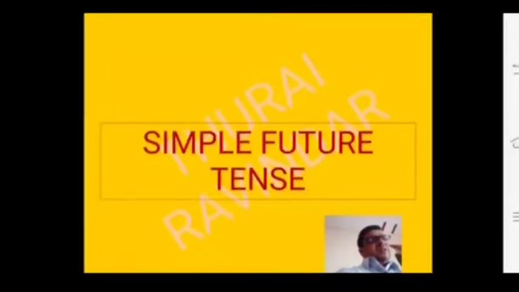He, she, it, you, they, and names plus will plus verb 1 plus object. Right. Dash at work tomorrow.